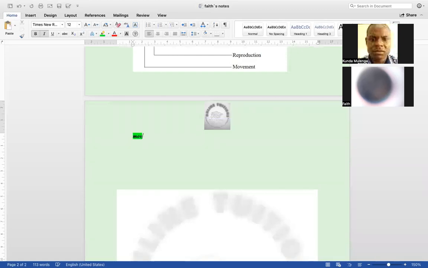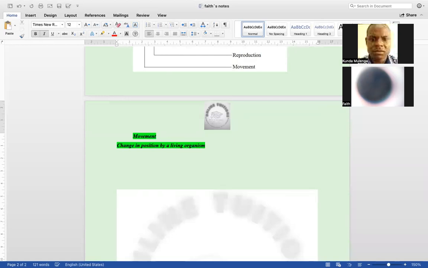What is movement? When we say living organisms should be able to undergo some movement, what do we mean? So movement, we're talking about the change in position by a living organism.